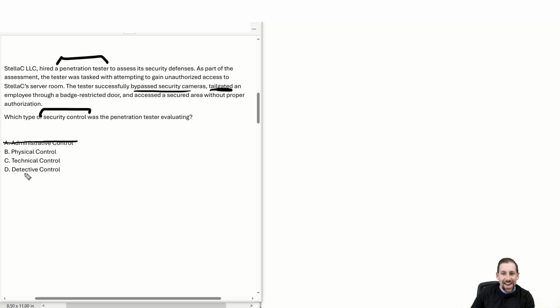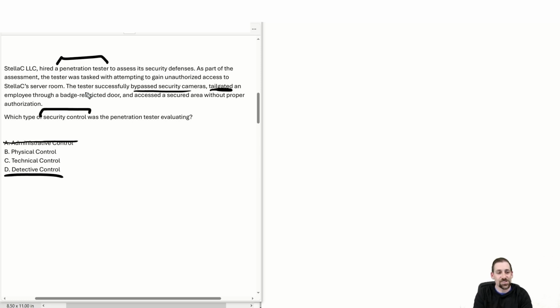A detective control. Interestingly enough, some of these are detective controls described. But they are not all detective controls. Tailgating through a badge-restricted door. Is a badge-restricted door explicitly a detective control? Can a badge-restricted door detect when someone is going through it that is unauthorized? Maybe, maybe not. But there's no detective component there. You either badge in and you get through, or you don't.